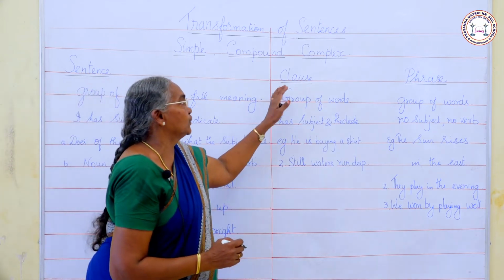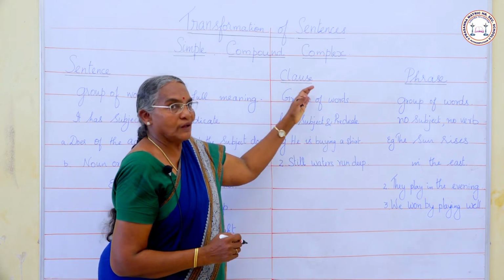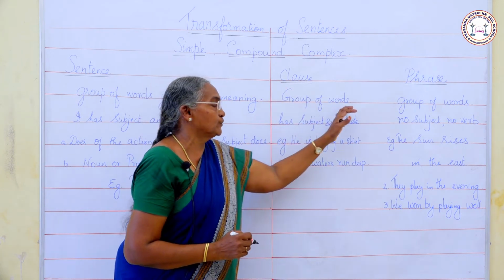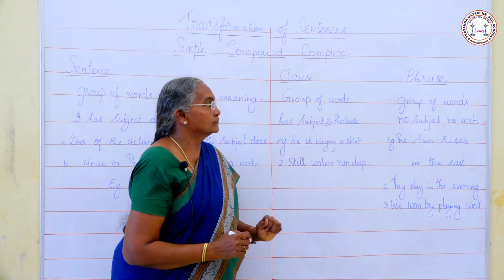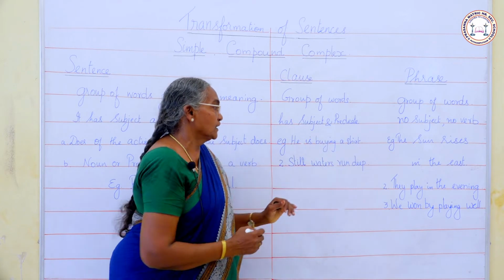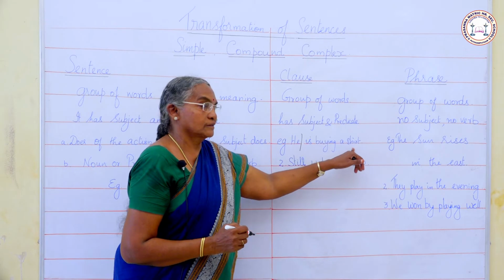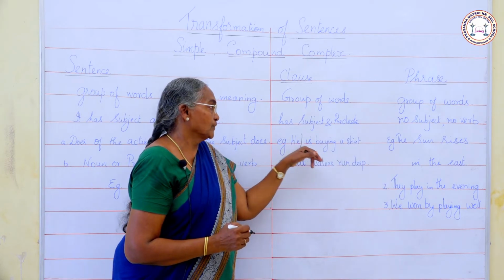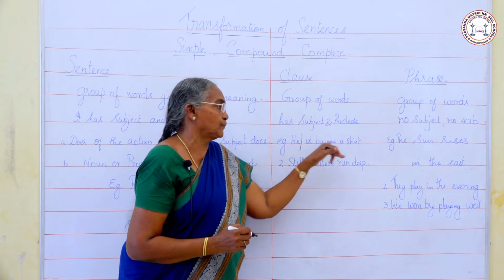Next we shall study about clause and phrase. What is a clause? Clause is a group of words. It has a subject and predicate. Example, he is buying a shirt. Here we can see a subject and a predicate with a verb. This sentence has a subject and a predicate.